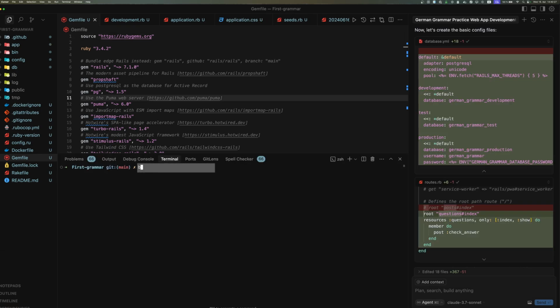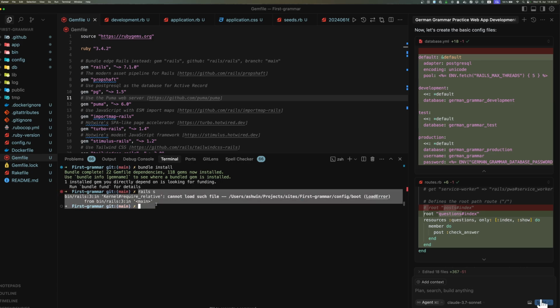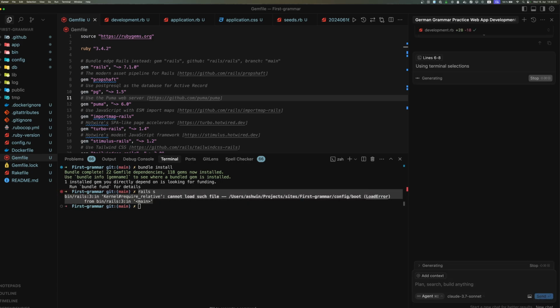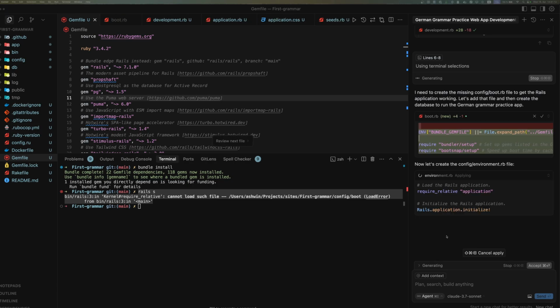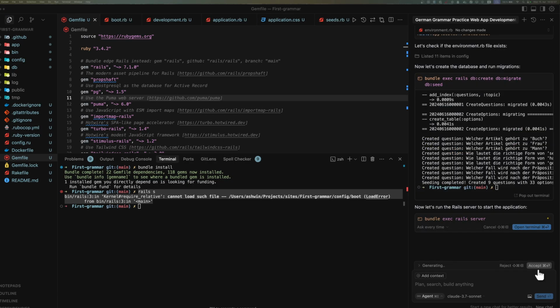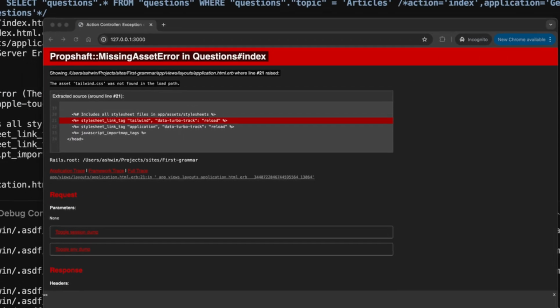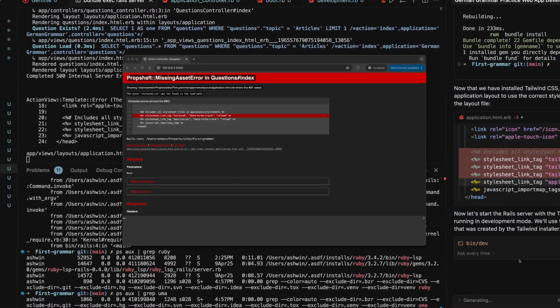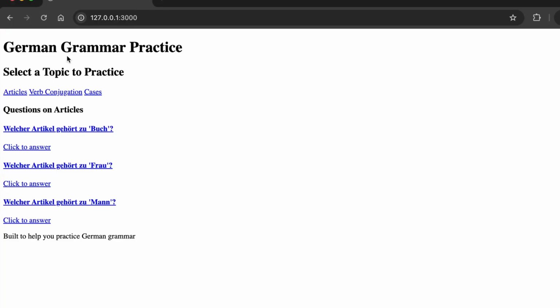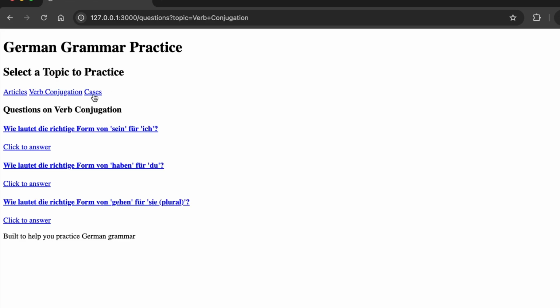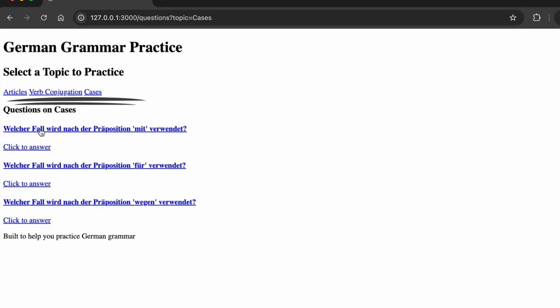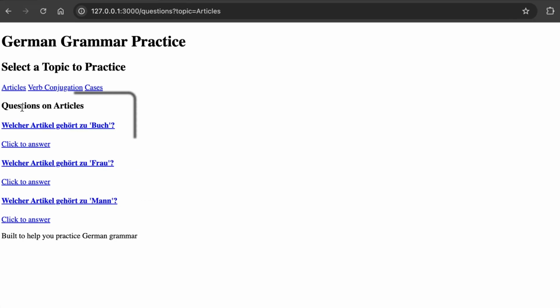Okay, it's done. Let's try bundle install. Seems okay. It installed everything, and then Rails server, and it fails. We have an error. Just copy the error and paste it back to the AI. Let it figure it out. One more error, it's related to missing style sheets. Let the AI handle it, accept all changes, and we got something to see. So here's our first iteration. It's basic, very basic. It is displaying a list of grammar topics, which is a start.